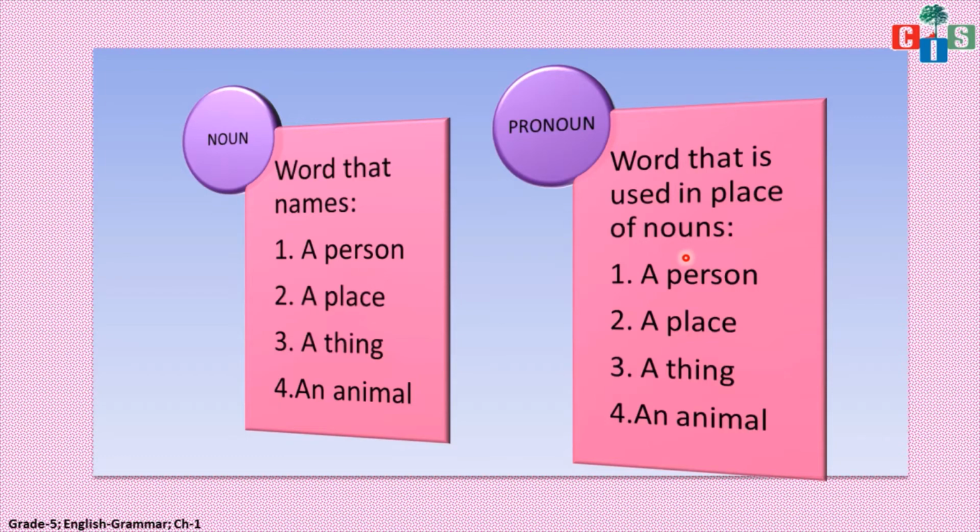So the function of pronoun is also the same, but a noun should not be repeated again and again, that's why we are using pronouns. So pronouns are also telling us the name of a person, place, thing or an animal, but a pronoun should be used in place of a noun to avoid the repetition of the noun, right?